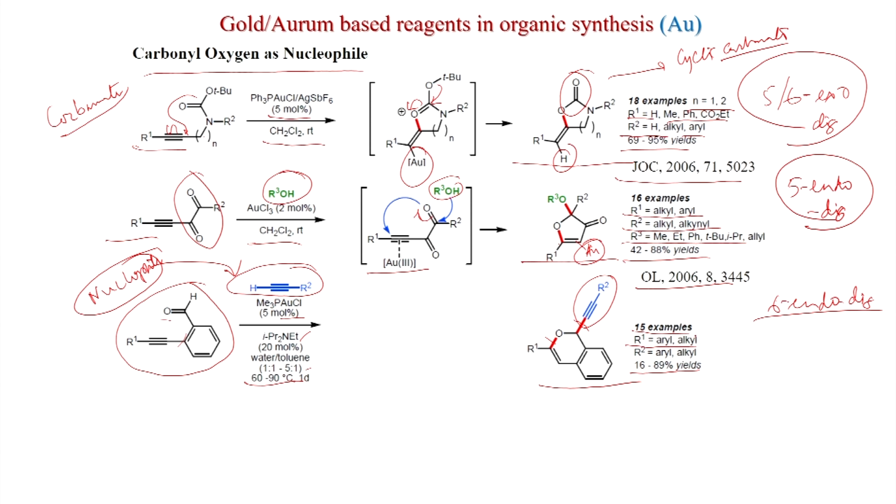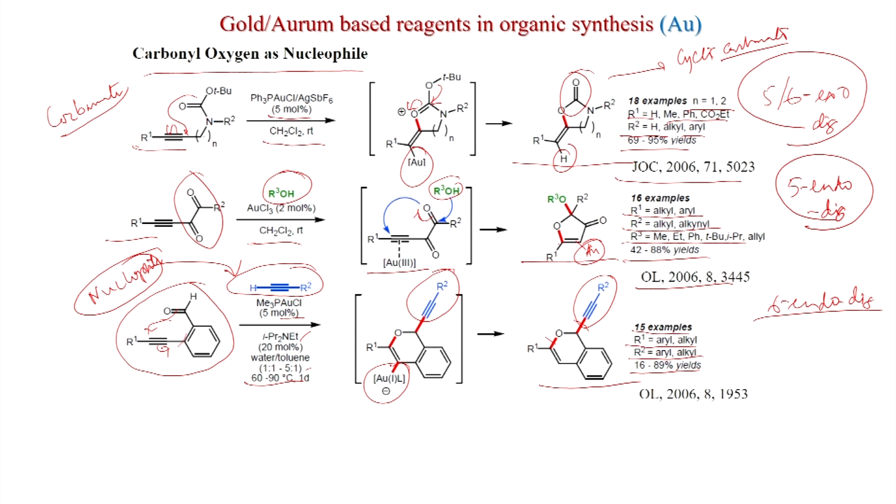R1 can be aryl, alkene, R2 can be aryl, alkene, and this is the intermediate. So this aldehyde will attack here, and of course the oxonium will generate here, and that will react with this alkyne. So the oxygen becomes a single bond now, and this gold will eliminate with H plus, you get an H here, and the desired products are obtained in very good yield. This was published in Organic Letters 2006.